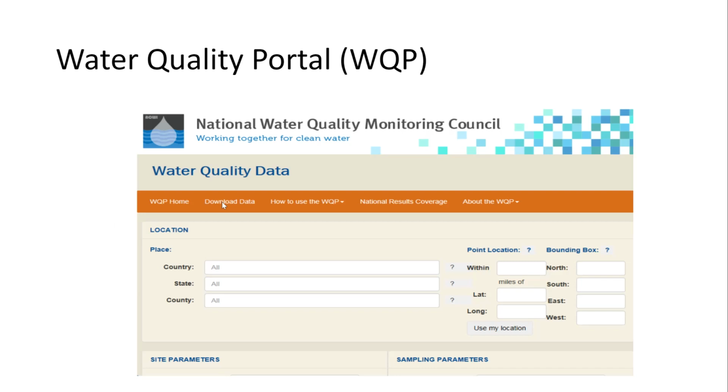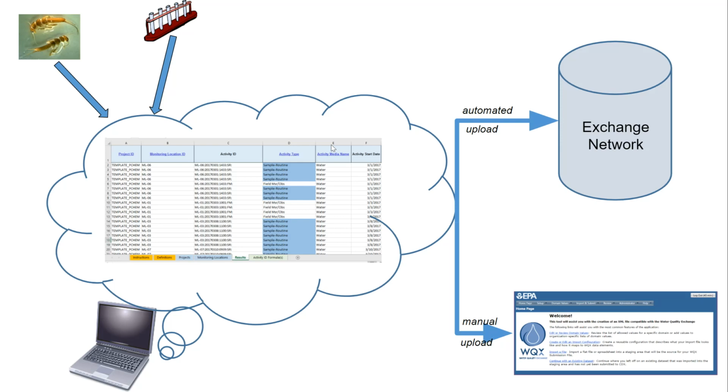While WQX is a pathway to submit water quality monitoring data to EPA, the way for anyone to retrieve data from EPA is through the Water Quality Portal. The Water Quality Portal, commonly referred to as the WQP, is a central location for accessing water monitoring data from multiple agencies and is a cooperative service sponsored by the United States Geological Survey, the EPA, and the National Water Quality Monitoring Council. It is an excellent resource and can be found at waterqualitydata.us.